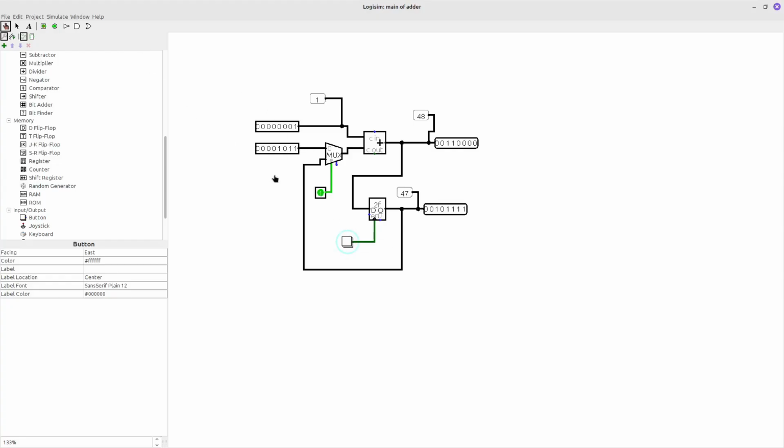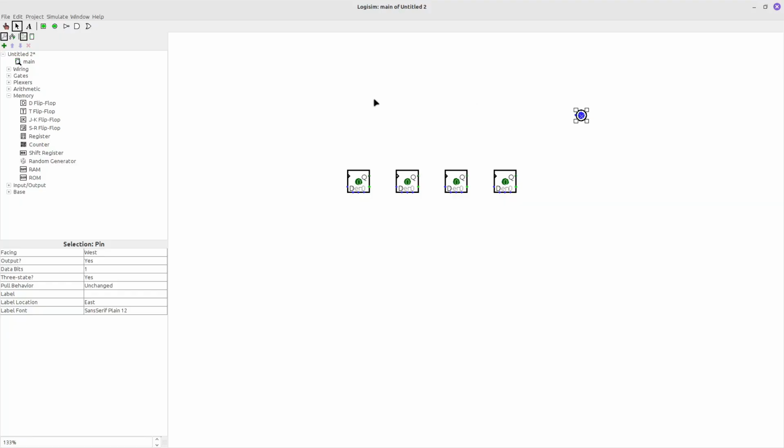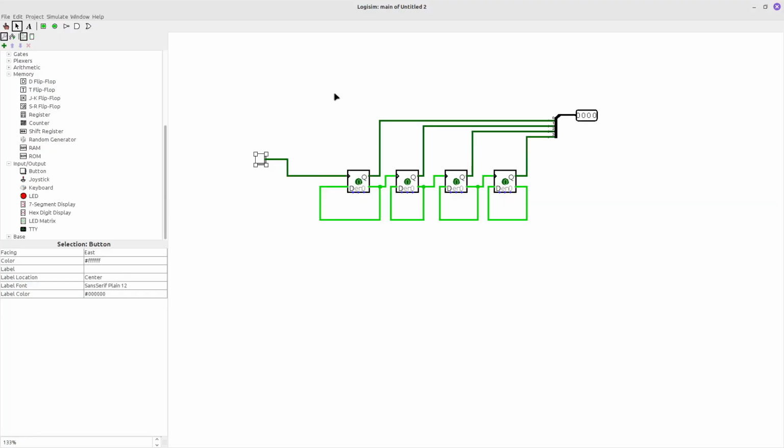logic gates combination. Let me show you. I will put in the flip-flop some complex combinations. Okay guys, what can this combination do? If I start pressing the button, something starts happening. If you don't understand what is happening, let me show you.